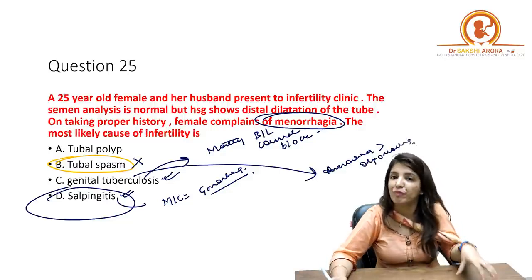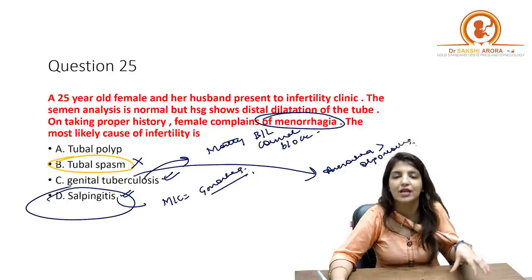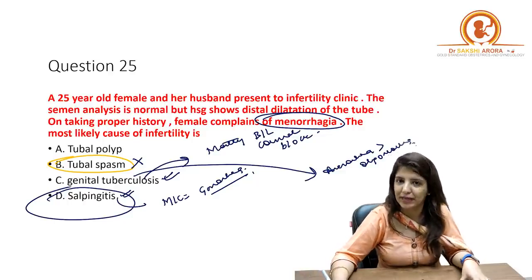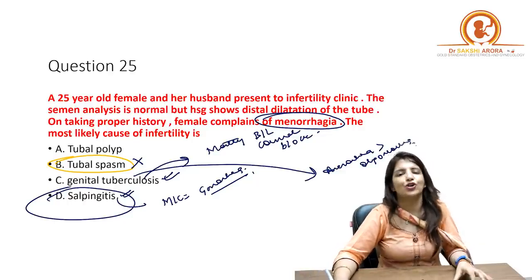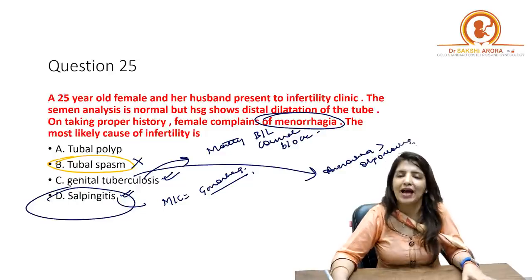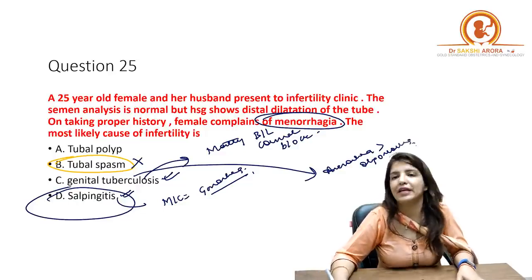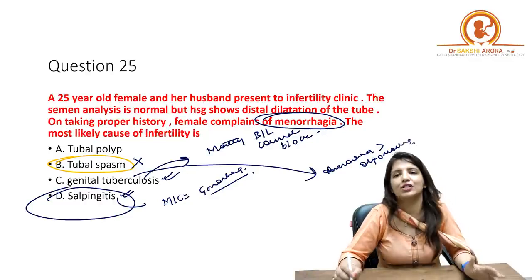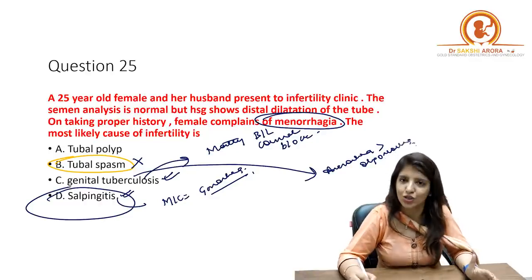Right? In case of PID or salpingitis, yes, menorrhagia is a complaint. Right? So over here, your answer is going to be salpingitis or PID, and it will not be genital tuberculosis. Clear to all of you?